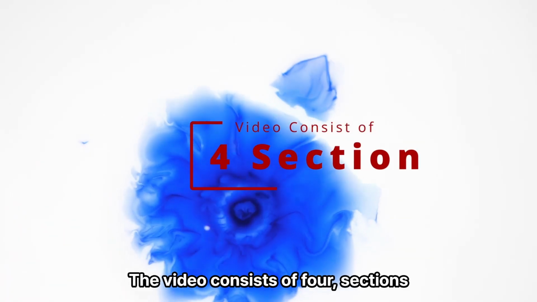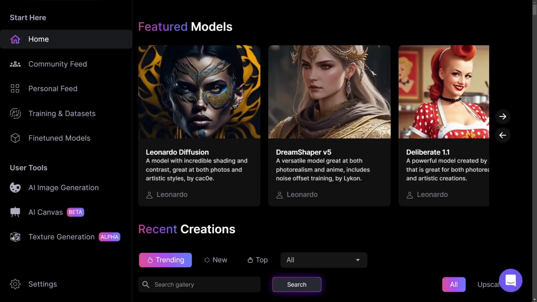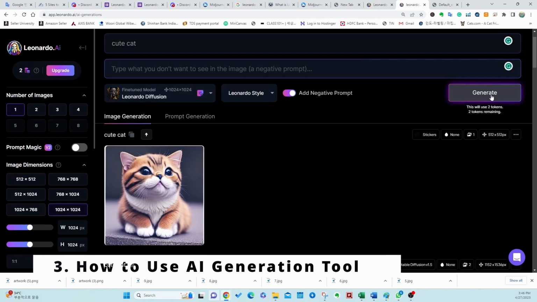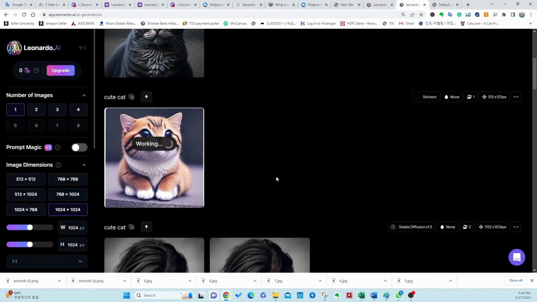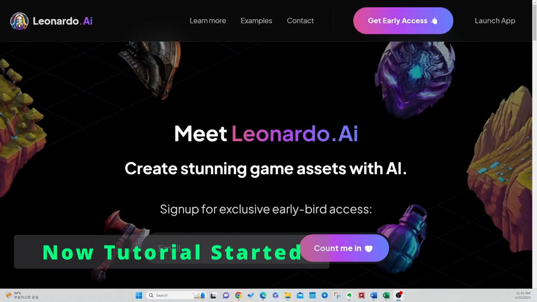The video consists of 4 sections. 1. How to access the site. 2. Features of Leonardo. 3. How to use the generation tool to create images. 4. How to use AI Canvas.